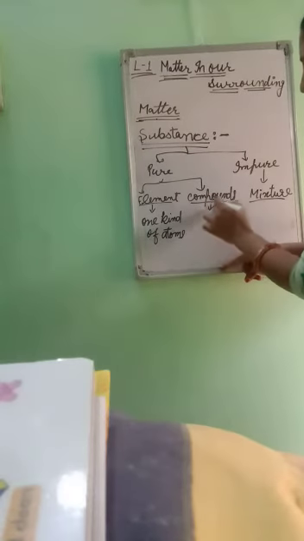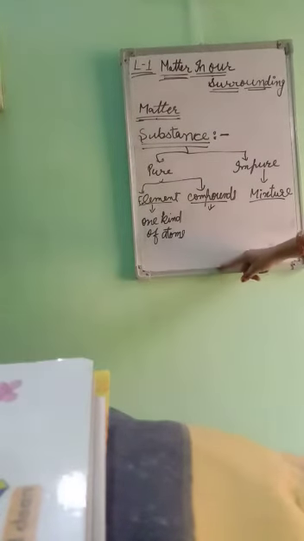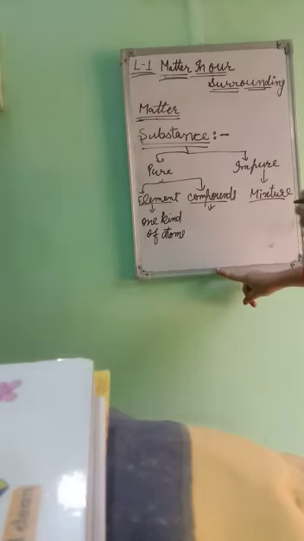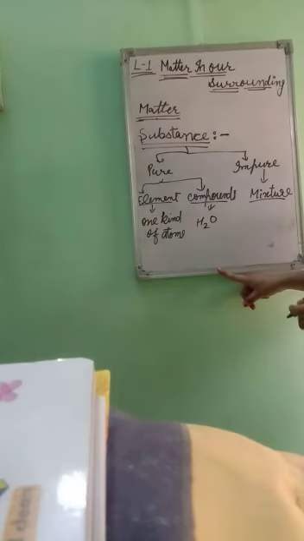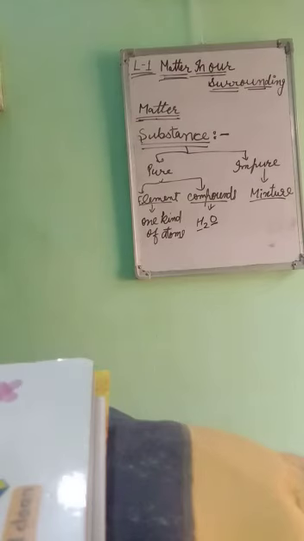After that, compound. A compound is made up of two or more kinds of atoms or elements, like H2O. H2O means here is hydrogen and oxygen, two types of elements or atoms.